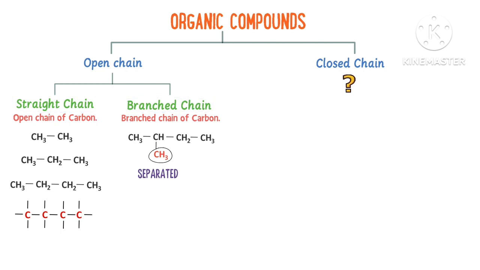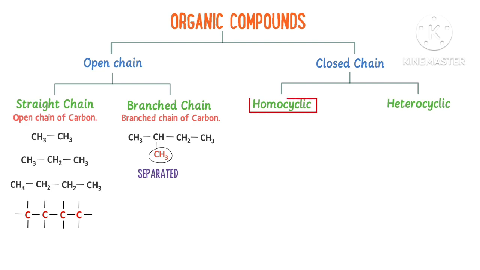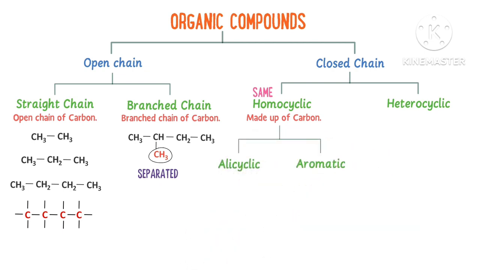Now what about closed chain organic compounds? Well, closed chain organic compounds are divided into homocyclic and heterocyclic organic compounds. The word homo means same, so homocyclic are those organic compounds which are made up of only carbon atoms. Generally, homocyclic organic compounds are called carbocyclic compounds. Homocyclic organic compounds are further divided into alicyclic and aromatic.